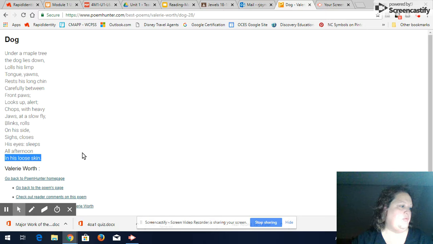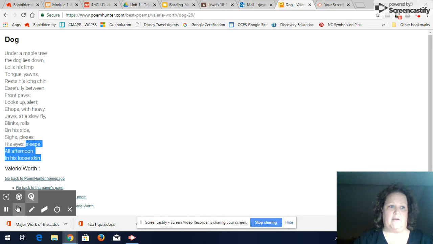So now that you have an image in your head of what the dog is doing, a predicate is what the subject is doing. In these three lines, do we see a subject? We know the subject is dog. It's up here further, but you don't see a subject in these three lines. This is just the predicate. This is just what the subject, who's the dog, is doing. He's sleeping all afternoon in his loose skin.